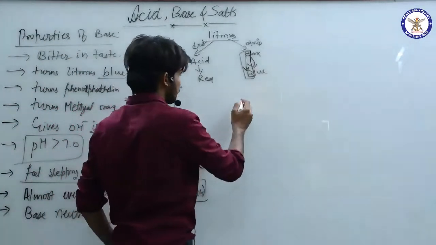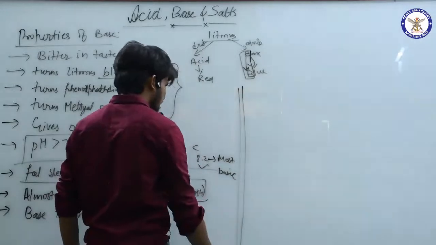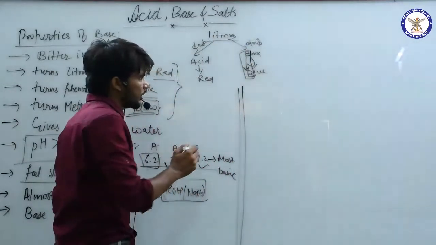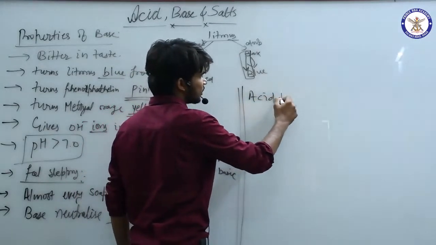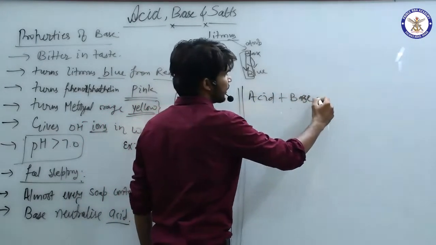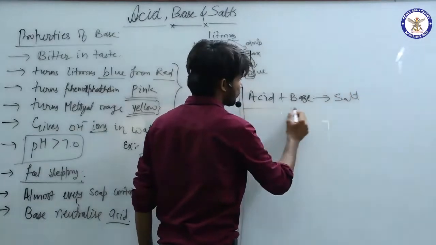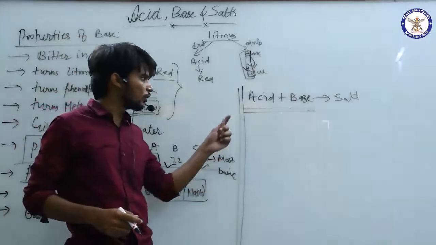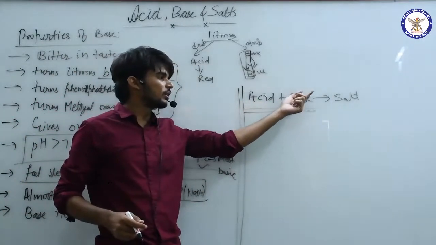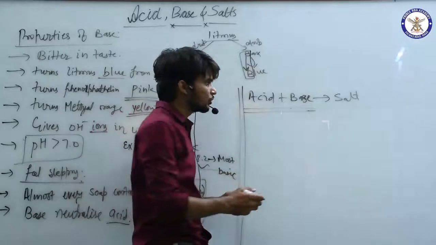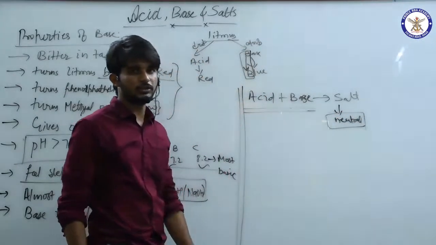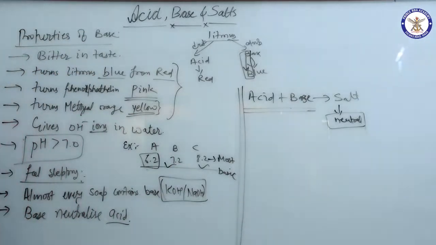Now if you react with acid, I mean acid plus base, then it becomes salt. We will discuss this property in depth in the next classes, but still you need to understand that on reacting acid and base, the final product is salt, and that is neutral. It means it is neither base nor acid. So in this section we have seen the properties of base. So please make note of it.